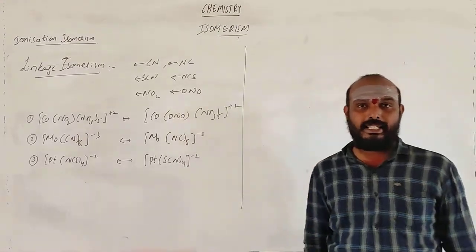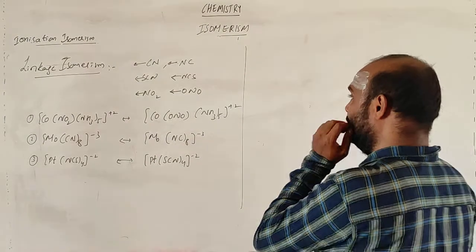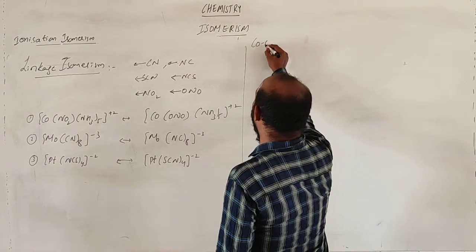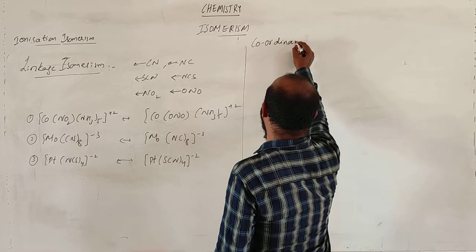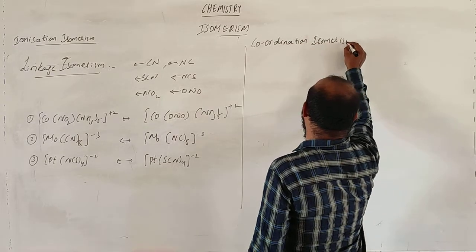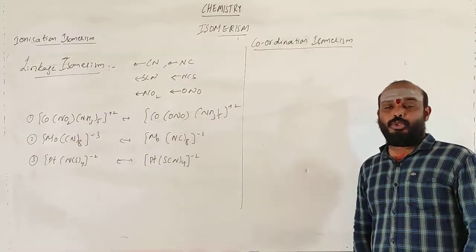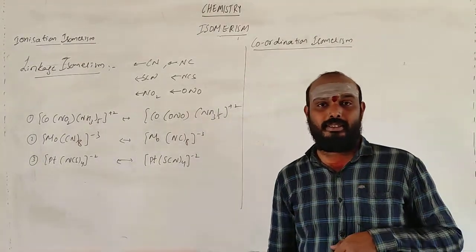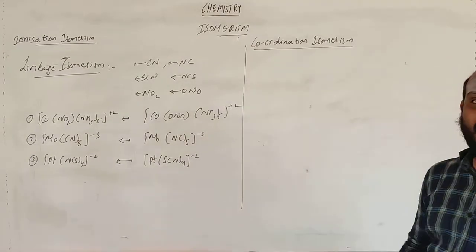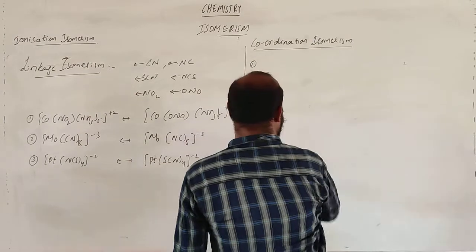Okay, let me write the examples now. Okay, students, next it is coordination isomerism. See, coordination isomerism means you will have two complexes, and the central atom will be changed. So let me take an example. It will be very clear to you.